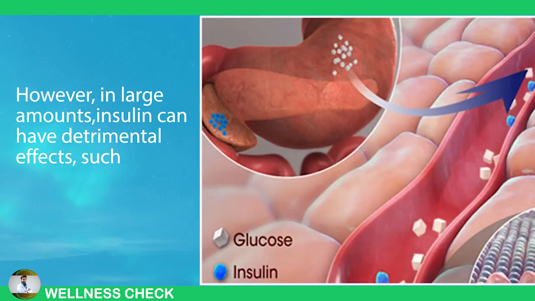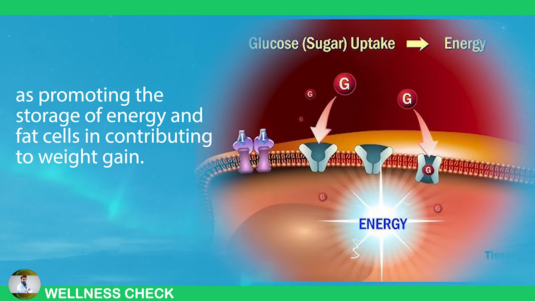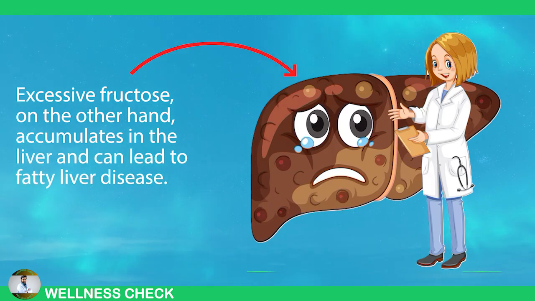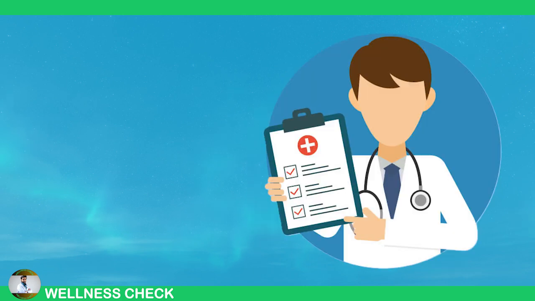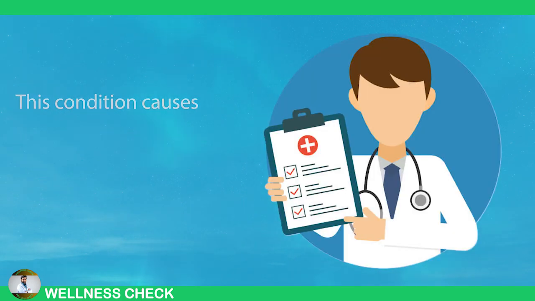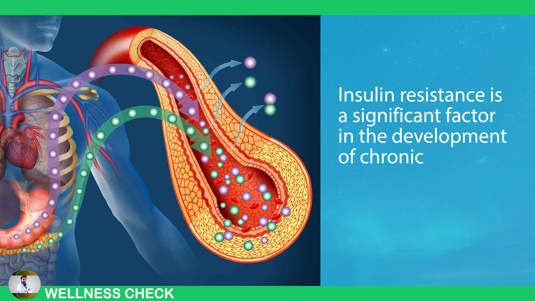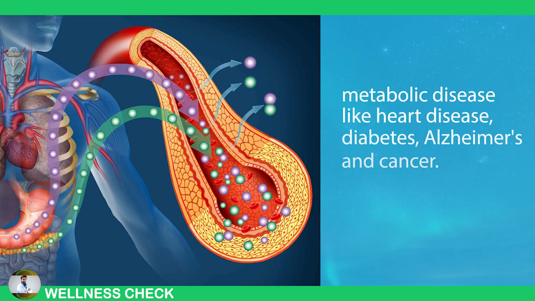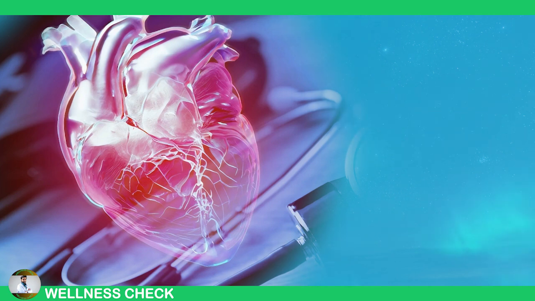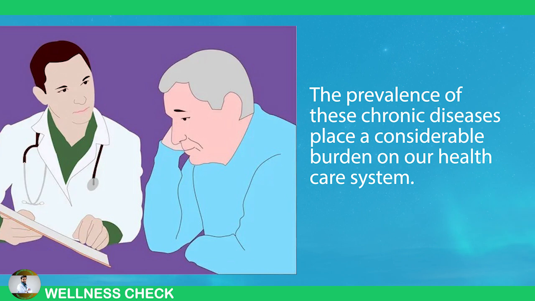When we consume glucose, our bodies release insulin, which plays a vital role. However, in large amounts, insulin can have detrimental effects such as promoting the storage of energy in fat cells and contributing to weight gain. Excessive fructose, on the other hand, accumulates in the liver and can lead to fatty liver disease. This condition causes insulin resistance, which is distinct from insulin secretion. Insulin resistance is a significant factor in the development of chronic metabolic diseases like heart disease, diabetes, Alzheimer's, and cancer. The prevalence of these chronic diseases places a considerable burden on our healthcare system.